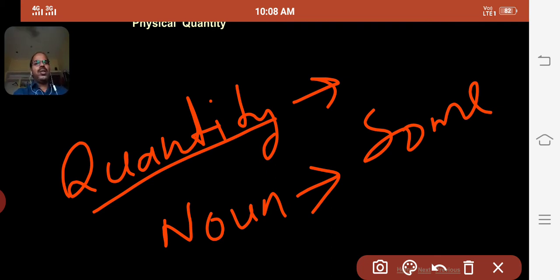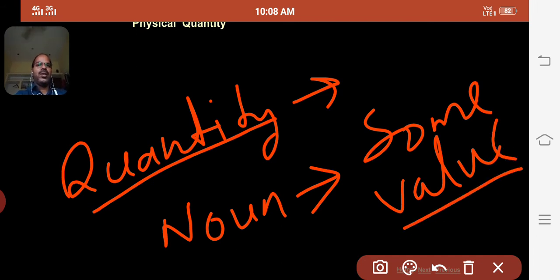And quantity can be categorized into two groups. One of them is known as physical quantity and the other one is the general quantities.